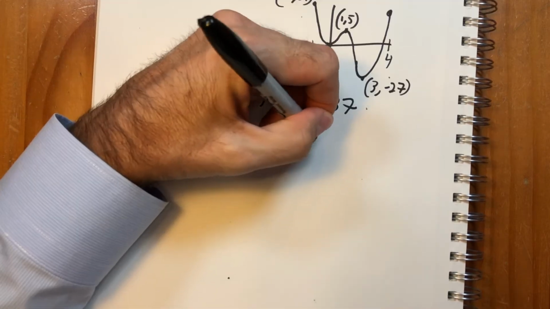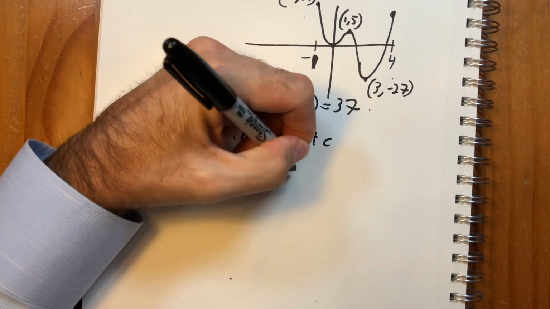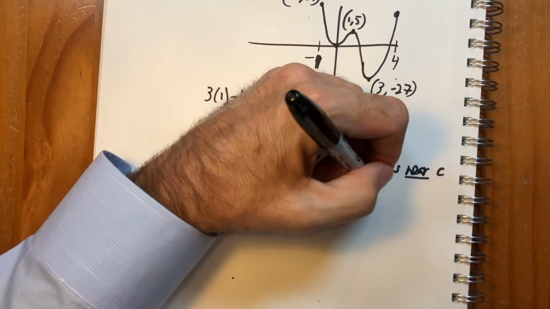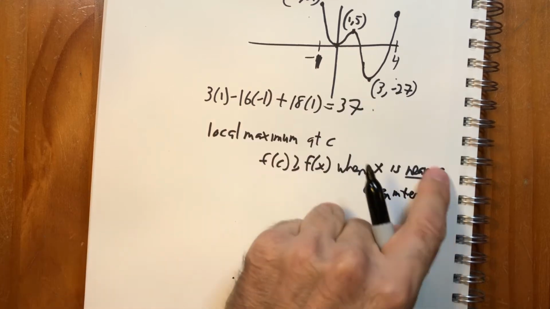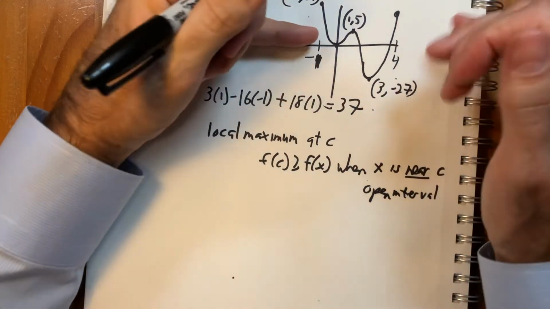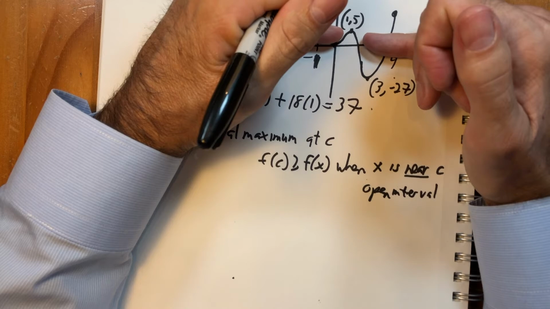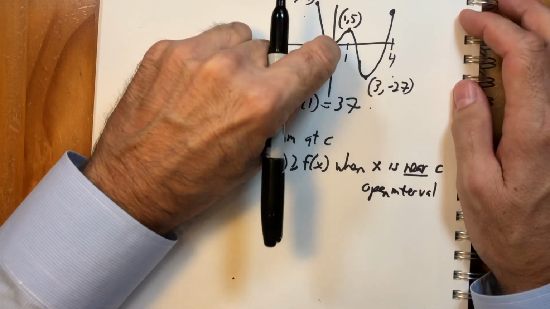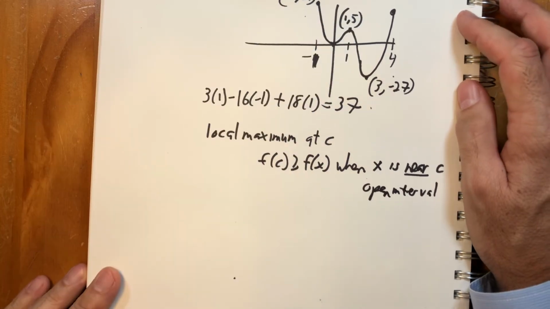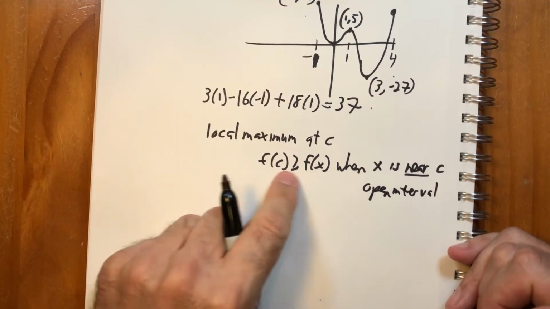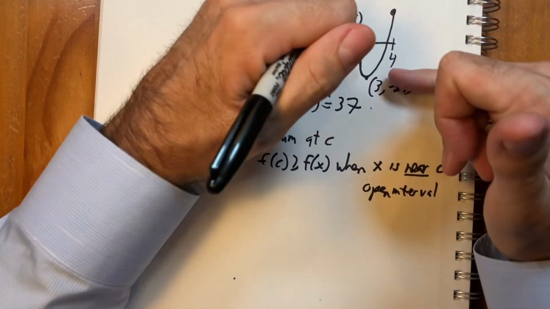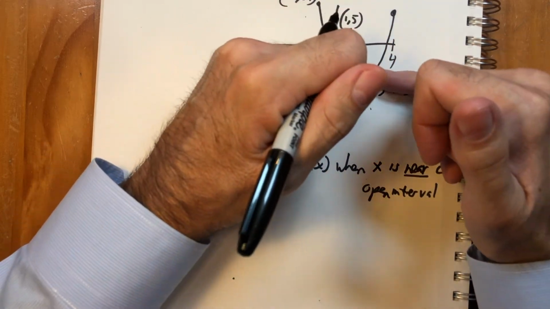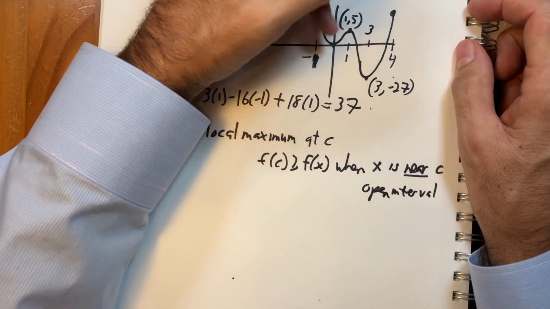So the function has a local maximum at c when f of c is greater than or equal to f of x when x is near c. That means an open interval around c. Okay, so this function has a local maximum at 1 because in the area near 1, it has a maximum at 5. And similarly, a local minimum is when f of c is less than or equal to f of x when x is near c again. So it's when there's an open interval around the value, then it has a local minimum.